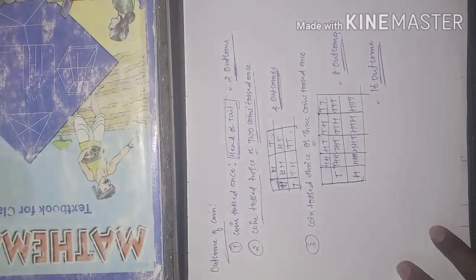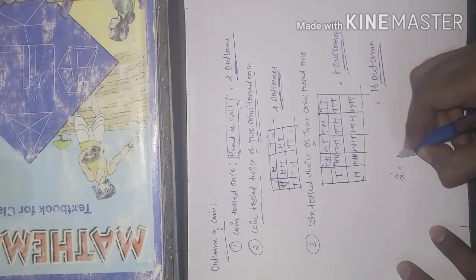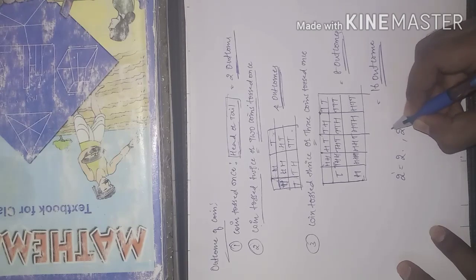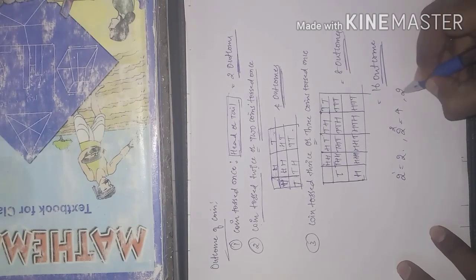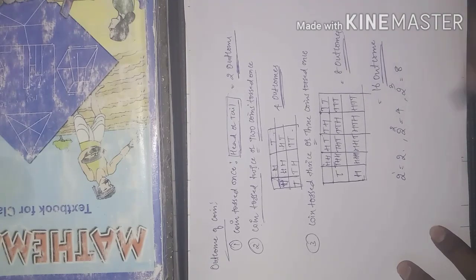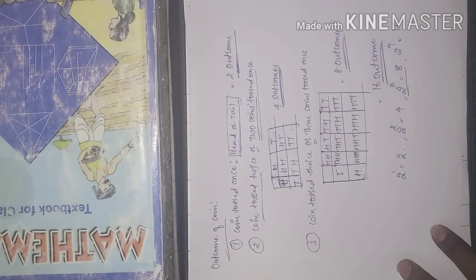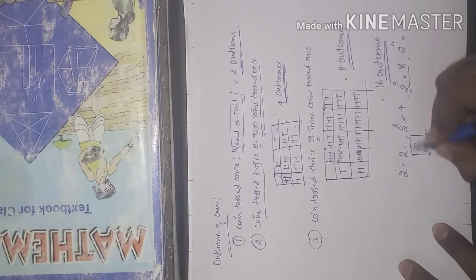See, actually how many faces do we have for a coin? 2. So when it is tossed once, we have 2 outcomes. When it is tossed twice, we write 2 raised to 2, it has 4 outcomes. When it is tossed thrice, it has 8 outcomes. When it is tossed 4 times, it has 16 outcomes. 2 to the 4, 4 to the 8, 8 to the 16. So the general formula for the outcomes of a coin is 2 raised to n. N is nothing but how many times you are going to toss it.